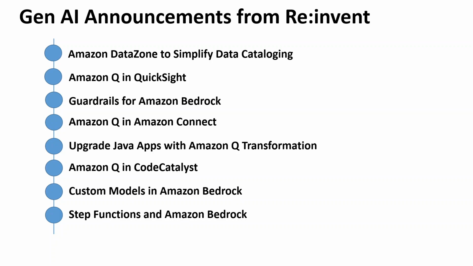Then we have this new integration of Step Functions with Amazon Bedrock. So with this, AWS Step Functions will have two new optimized integrations for Bedrock. Step Functions is a visual workflow service that helps developers build distributed applications, automate processes, and orchestrate microservices. The new Step Functions optimized integration with Bedrock enables you to orchestrate tasks to build generative AI applications using Bedrock, as well as to integrate with over 220 AWS services. So with this, you can have Gen AI built into your AWS Step Functions or Lambdas.